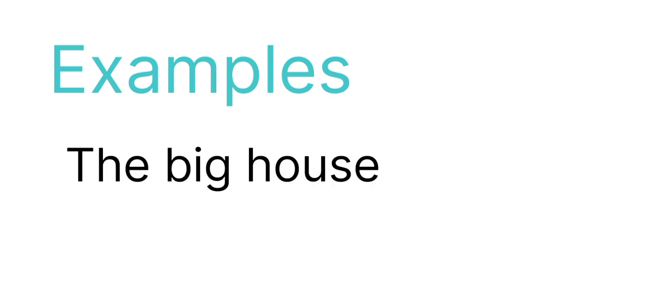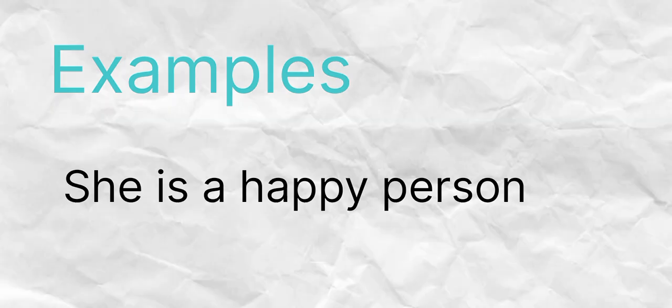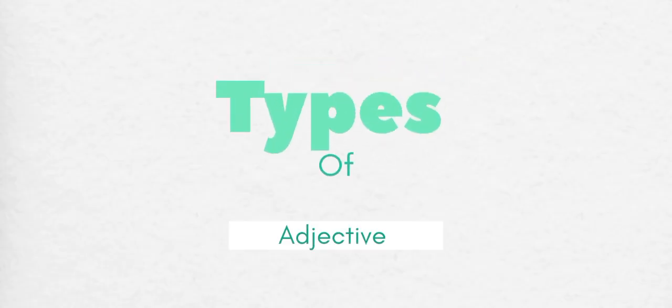Here are some examples of adjectives. The big house. Here, big is an adjective modifying the noun house. She is a happy person. Here, happy is an adjective modifying the noun person. The delicious cake. Here, delicious is an adjective modifying the noun cake. Types of adjectives.